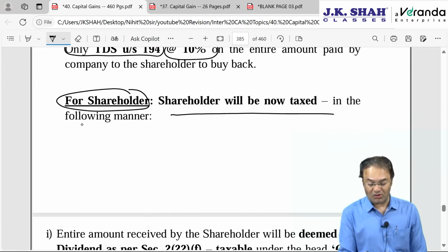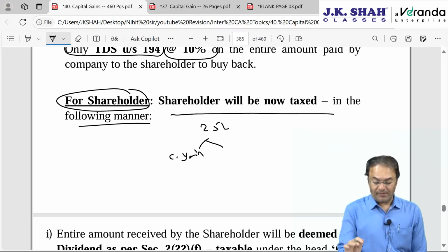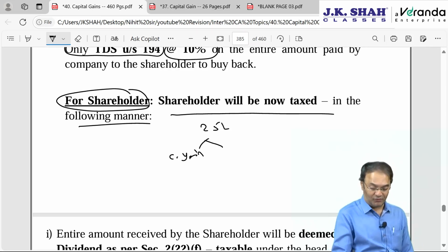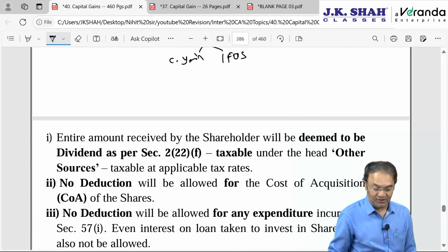And the shareholder will now be taxed in the following manner. You might be thinking that out of the 25 lakh received, something should go under the head capital gain and something under the head PGBP or IFOS, logically speaking, but it will not be that way.